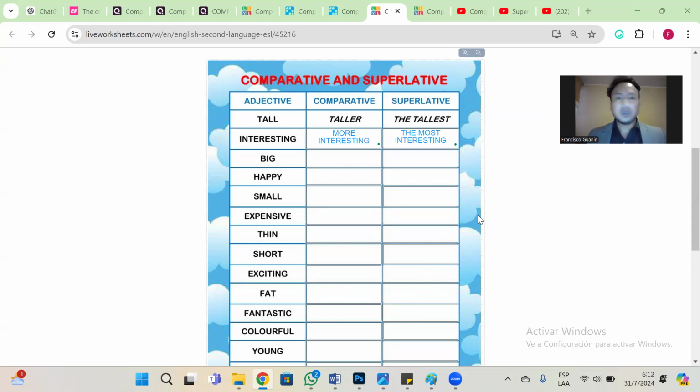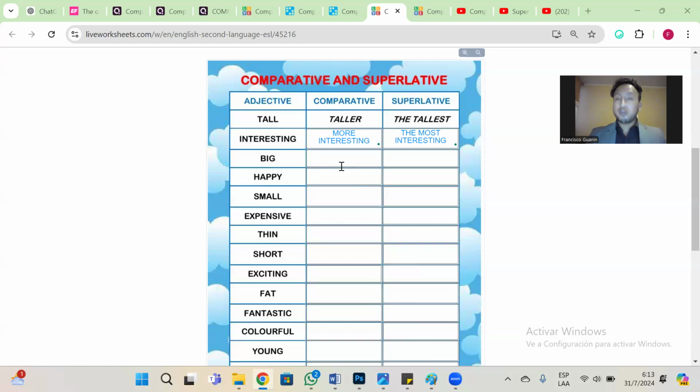But what is a comparative? Comparative is to compare, as the name says, compare two things at the same time, right? And the superlatives don't have any comparison. For example, we are going to practice right now with these adjectives in order to make comparatives and superlatives.